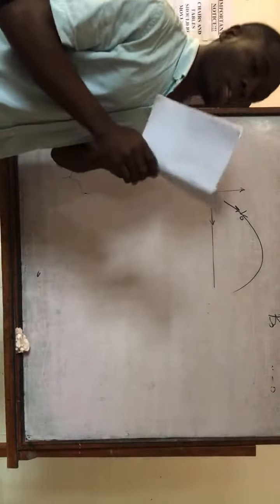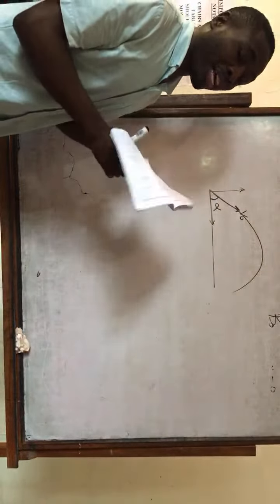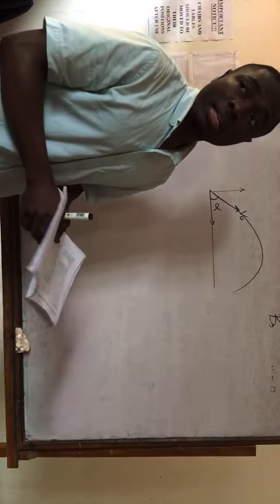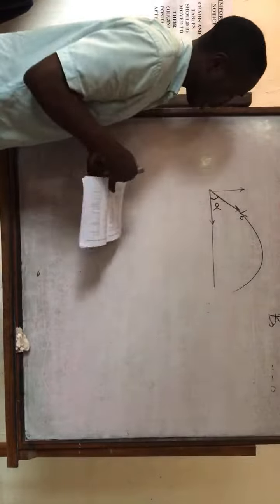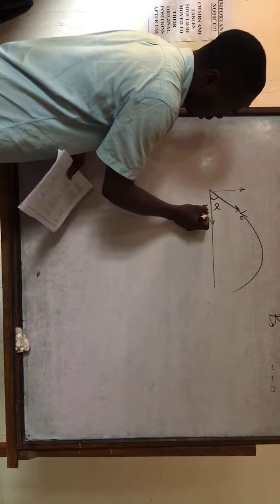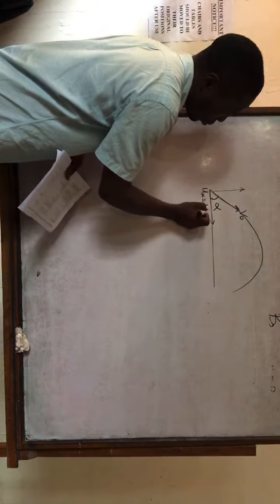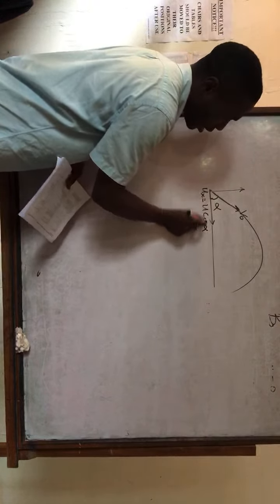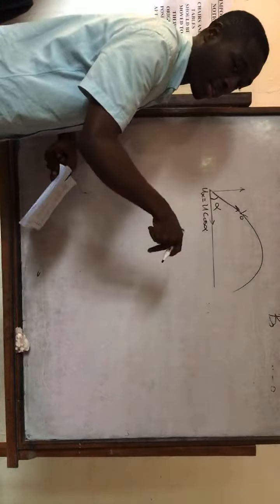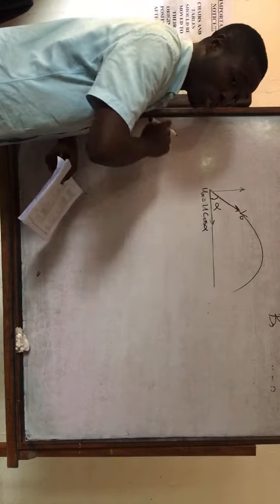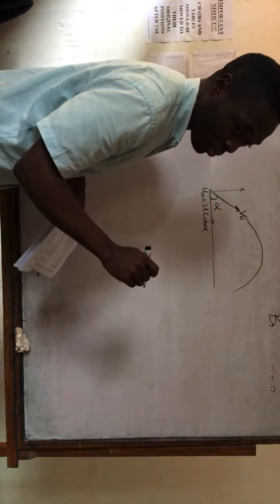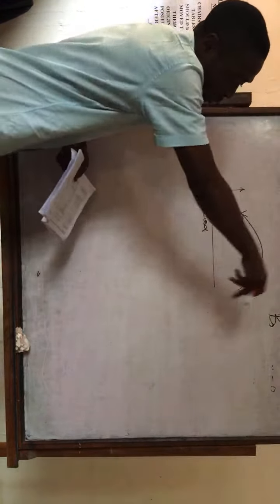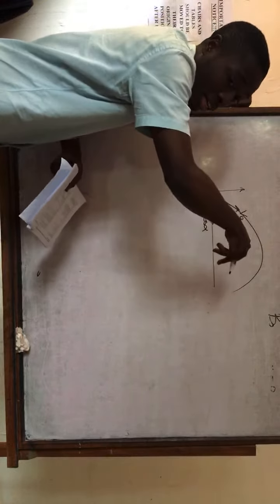Throughout the motion, the horizontal speed remains constant. The horizontal speed I calculate initially, ux equal to u cos alpha, will remain constant till the end, because there is no horizontal acceleration. But the vertical speed keeps on changing, because there is a vertical acceleration.